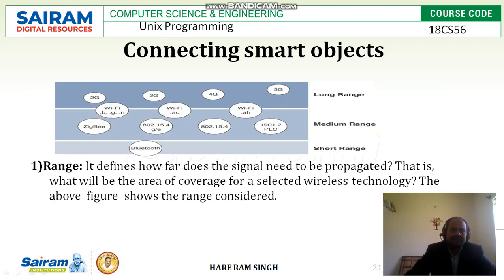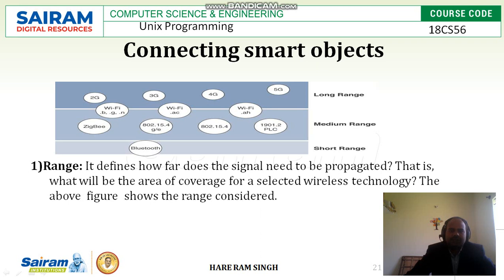The first criteria, it is a range. It defines how far the signal needs to be propagated. That is, what will be the area of coverage for a selected wireless technology. The above figure shows the range considered here. So, this criteria explains how far the signal can be received. Based on that, it is divided into three parts: long range, medium range, and short range.